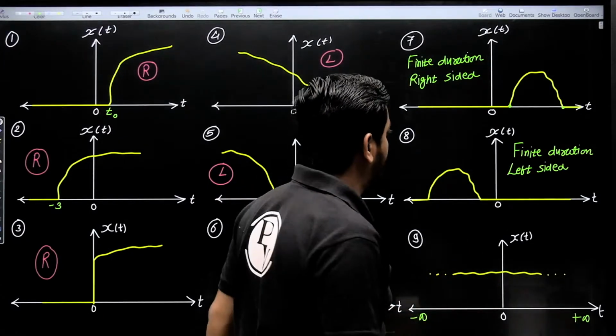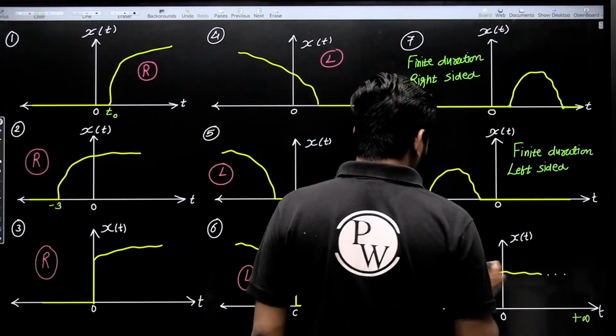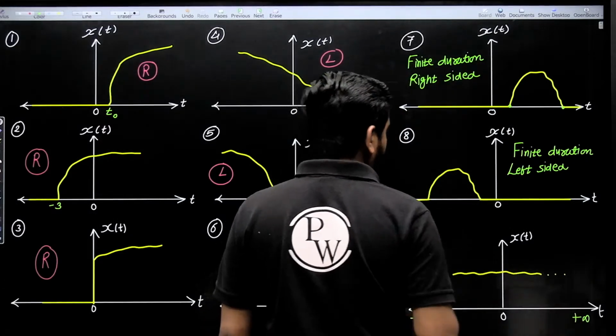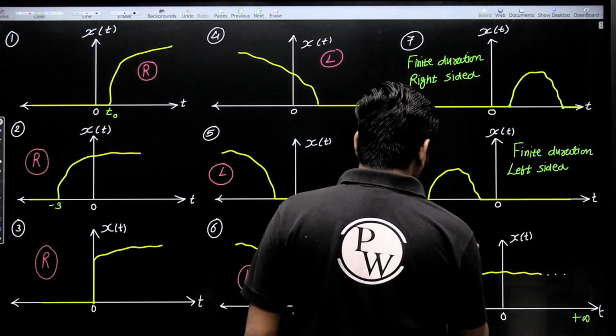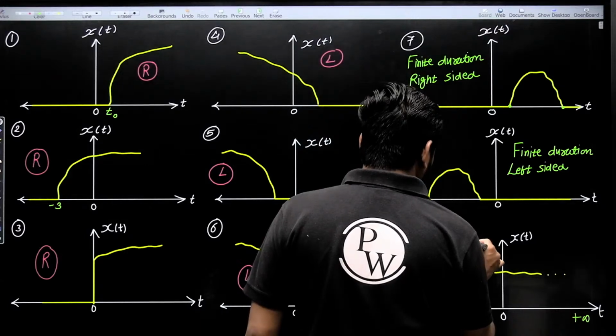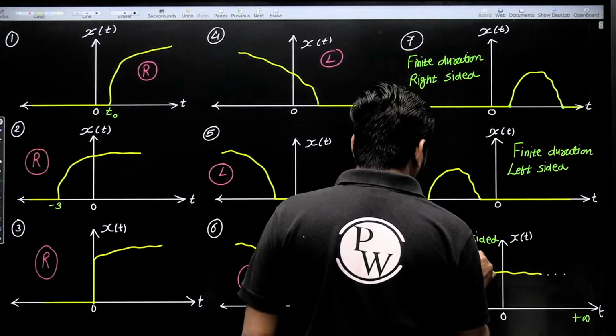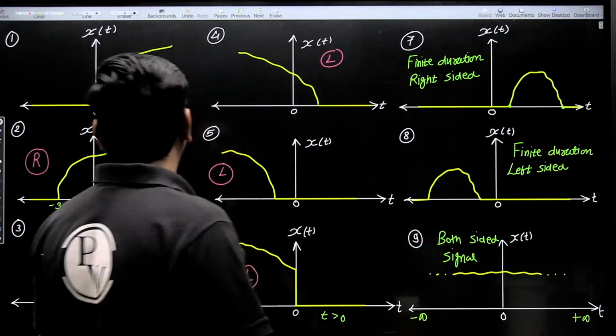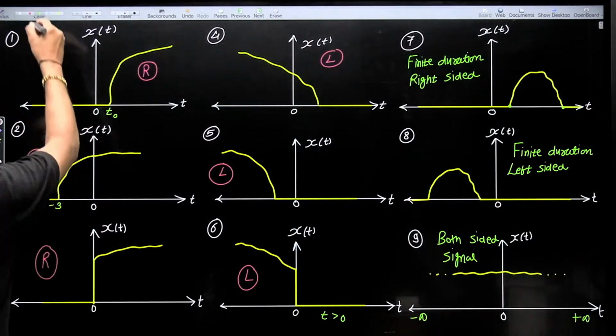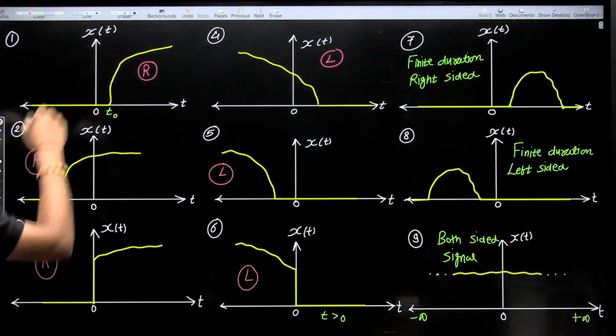Infinite duration both sided guys, correct. This is for everlasting signal guys. Infinite duration both sided signal. Finite duration both sided signal.